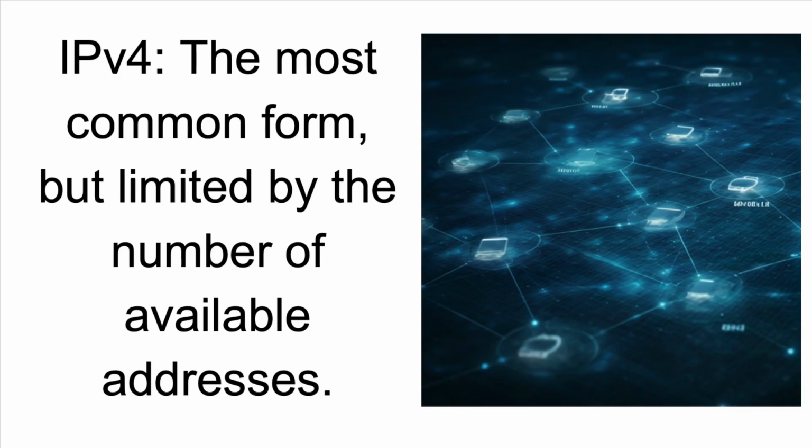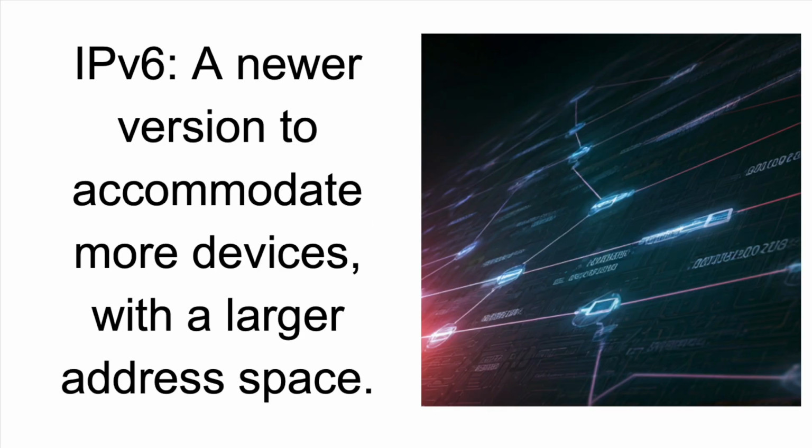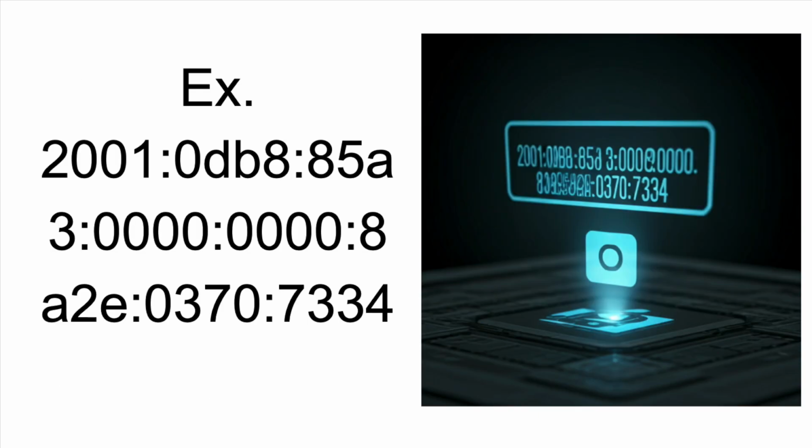Types of IPs. IPv4, the most common form but limited by the number of available IP addresses. Example: 192.168.1.1. IPv6, a newer version to accommodate more devices with larger address space.